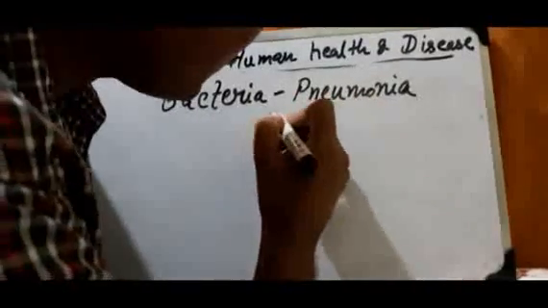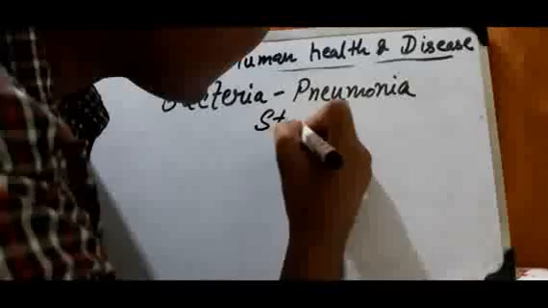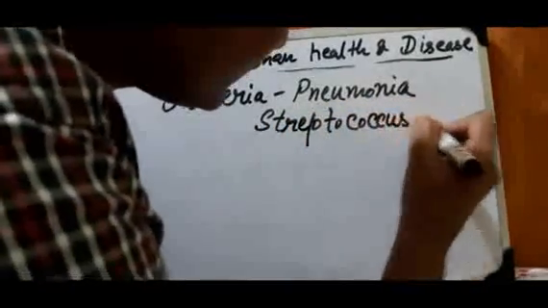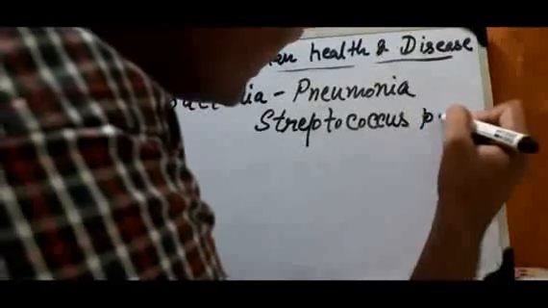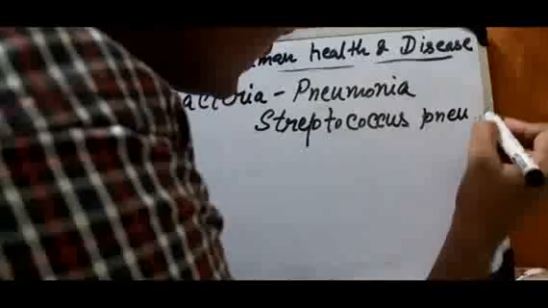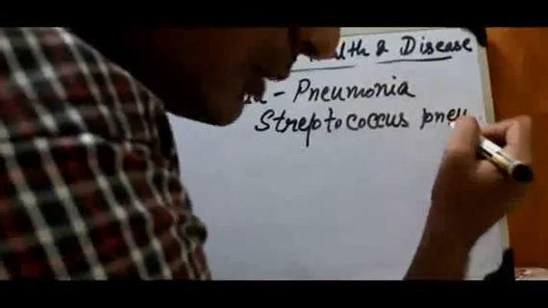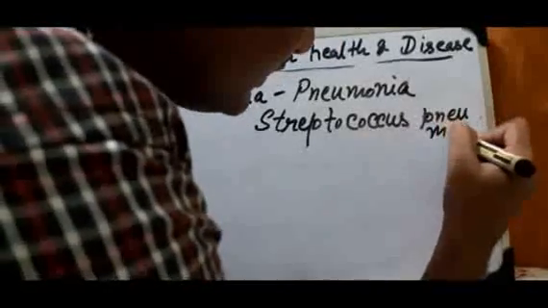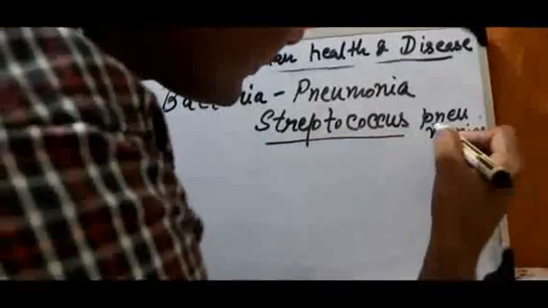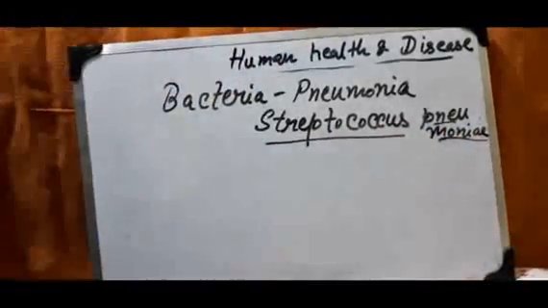Write down the name of the pathogen: Streptococcus pneumoniae.